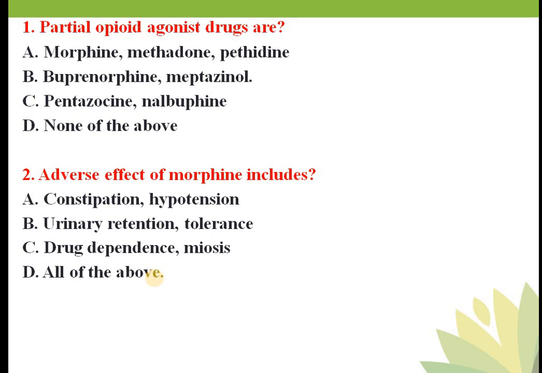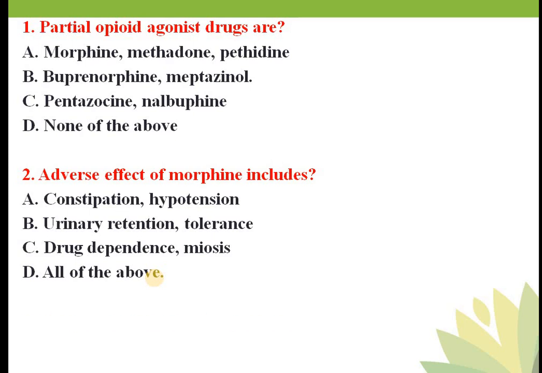Okay, so एक कंडीशन में जो constipation adverse effect है morphine का, वो दूसरे कंडीशन में यूजफुल हो सकता है. तो इसके हिसाब से ये सब ध्यान में रखते ही एक ड्रग मॉडिफाई किया और ड्रग से सिंथेटिक ड्रग बनाया, उसको बोलते हैं लोपेरामाइड. Loperamide is a semi-synthetic derivative of morphine and it is used in the treatment of diarrhea. Okay, so here again your 2 or 3 questions are covered.